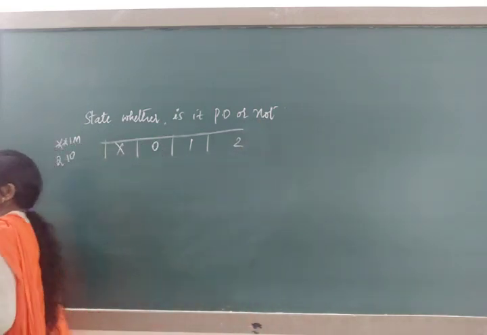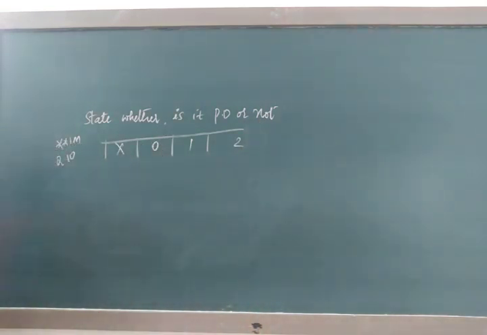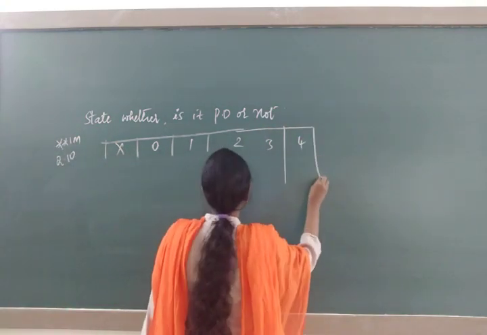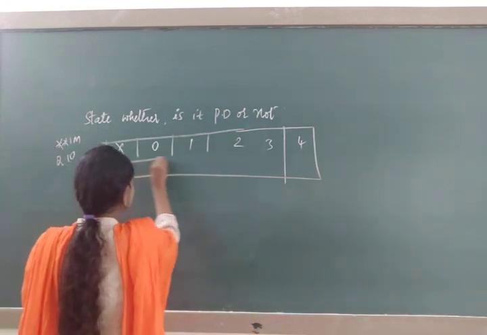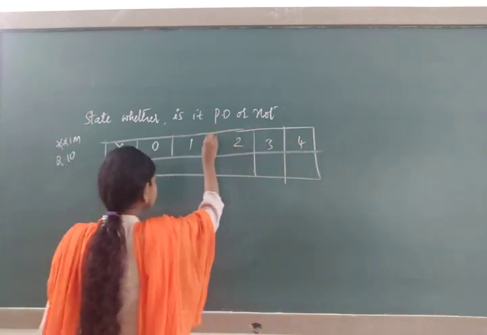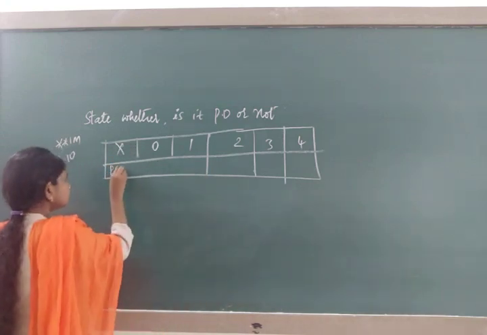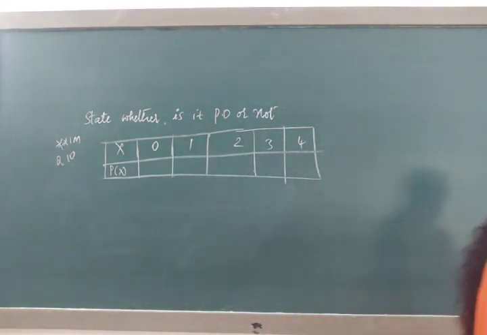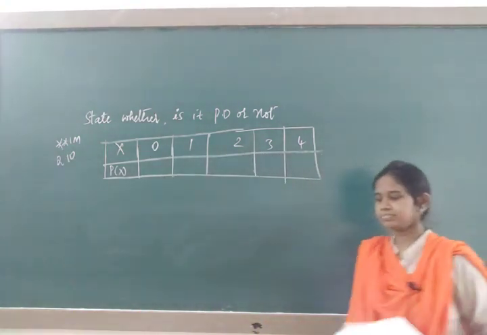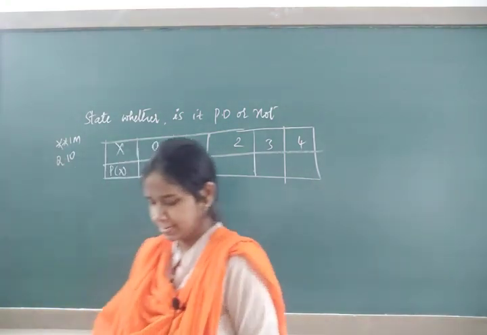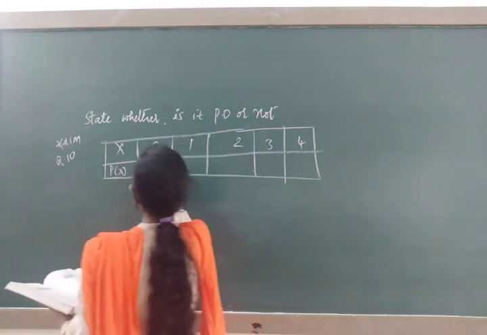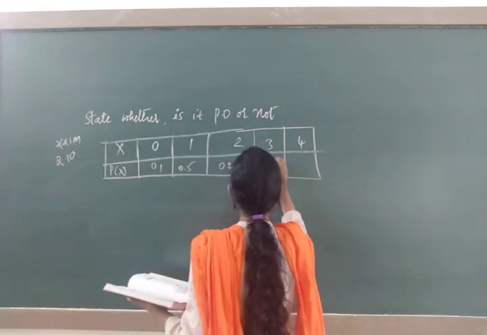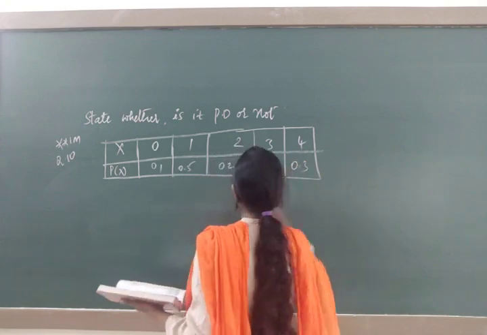Again, state whether it is a probability distribution or not. The x values will be 0, 1, 2, 3, 4. The p of x values I will give as 0.1, 0.5, 0.2, minus 0.1 and 0.3.